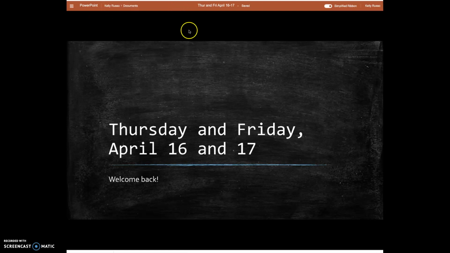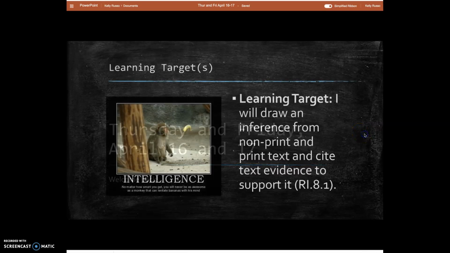This is a 2-day assignment, so everything you need for these next 2 days will be in the folder for Thursday and Friday. If you have any questions, you can always let me know. We're going to go ahead and take a look at our learning targets.